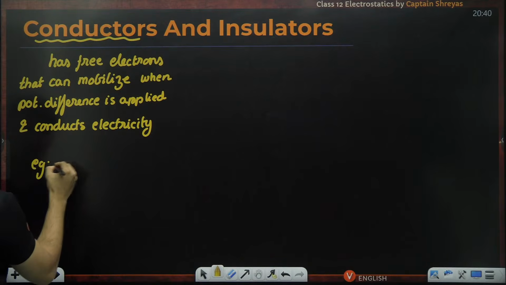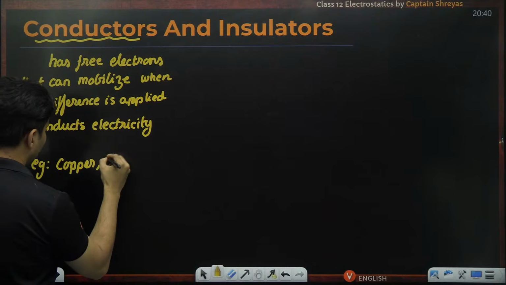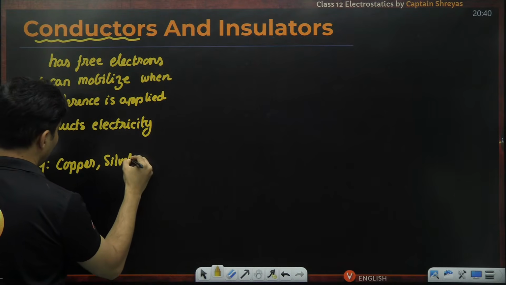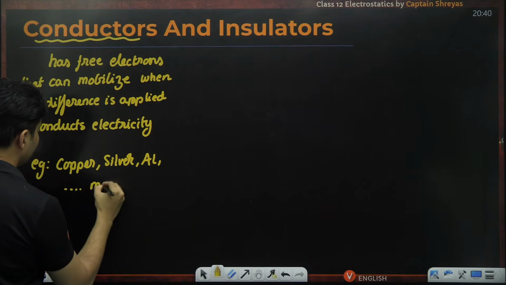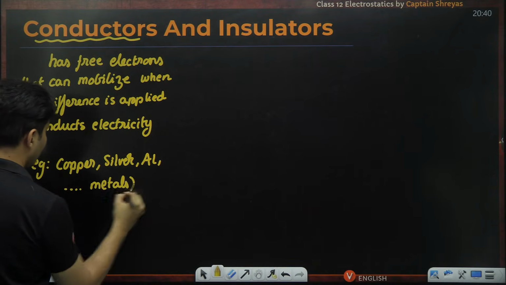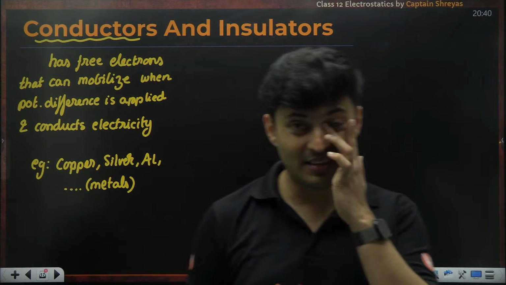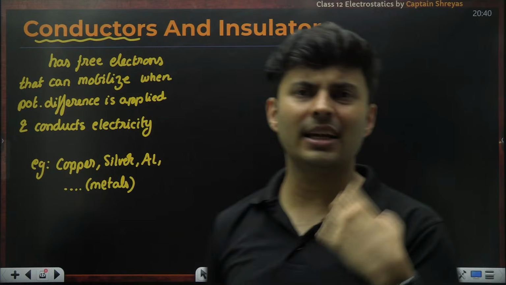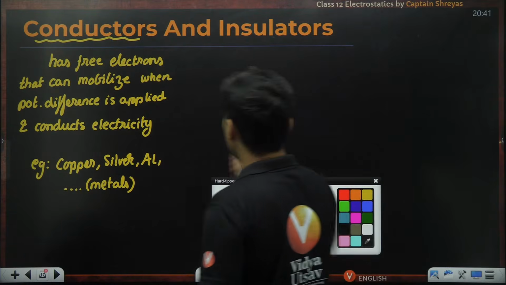Best examples of conductors: copper, silver, gold, aluminum, right? All these metals are usually good examples of conductors. Metals have those free electrons which they can easily conduct. So that's one special property.